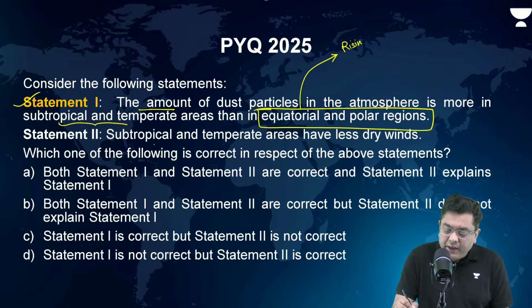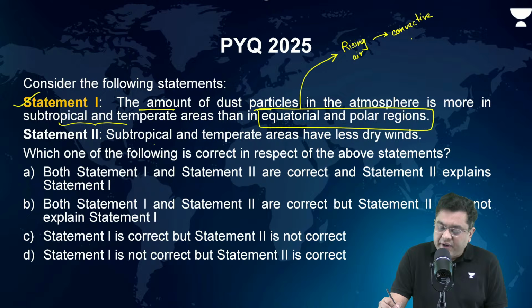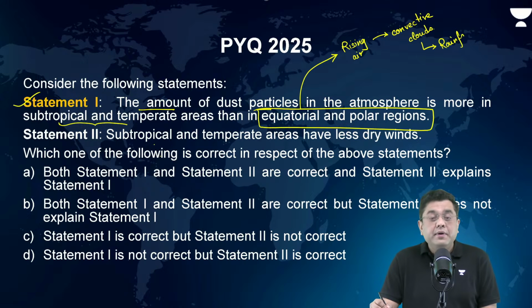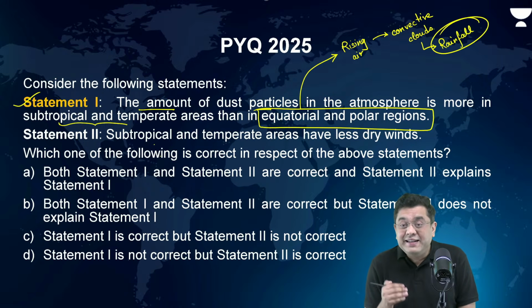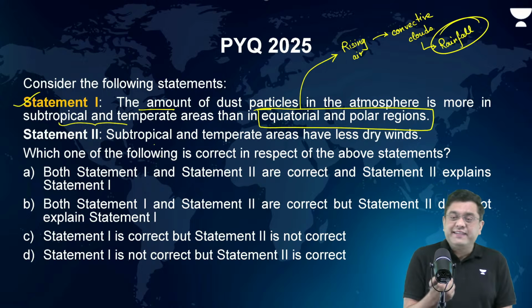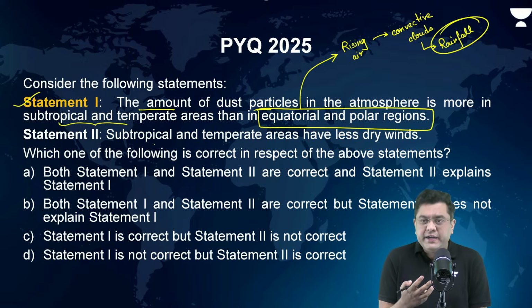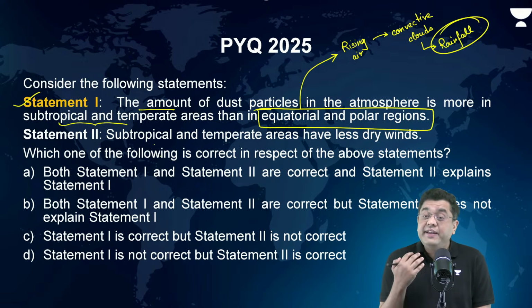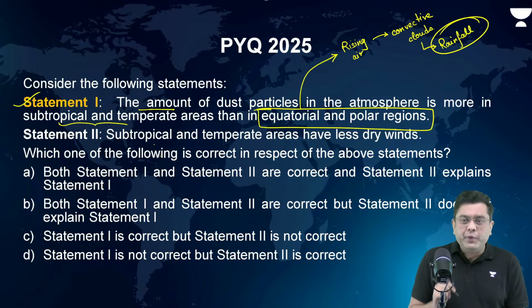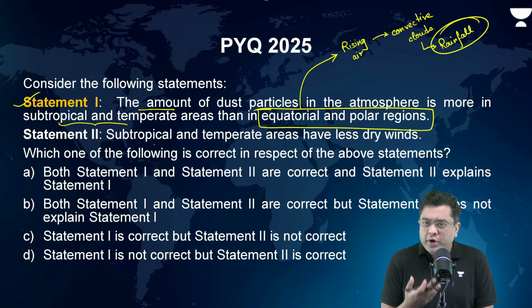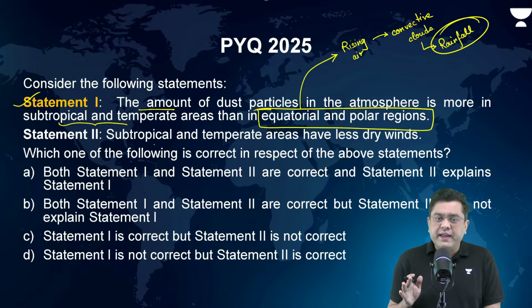This rising air will lead to formation of convective clouds, and these convective clouds will eventually bring rainfall. Wherever you have rainfall, there will be a lesser amount of dust particles. Whereas in the subtropical region, you have dry conditions, lack of rainfall, desertified areas. That is why there will be more dust particles. So statement 1 is correct.